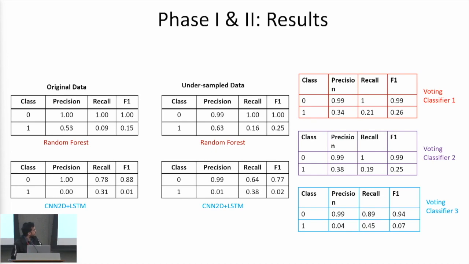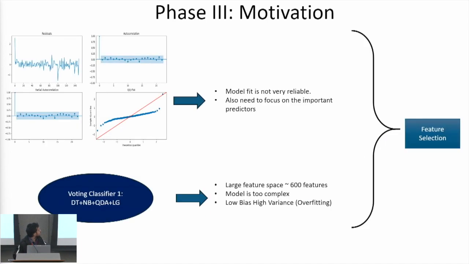In phase 2, we identified the k important lags and used those lag predictors to fit 3 different voting classifiers. The first and second voting classifiers have very similar F1 scores, but the third one is barely matching the F1 score. The time series model from the previous phase was not very reliable. We also need to focus more on important predictors rather than just the lags. Also, the voting classifier from the previous phase, which is performing the best, still has a very large feature space. So this makes the model complex and prone to overfitting.